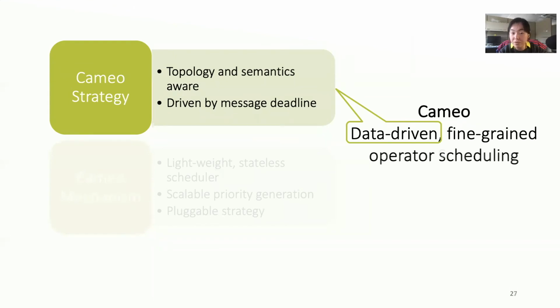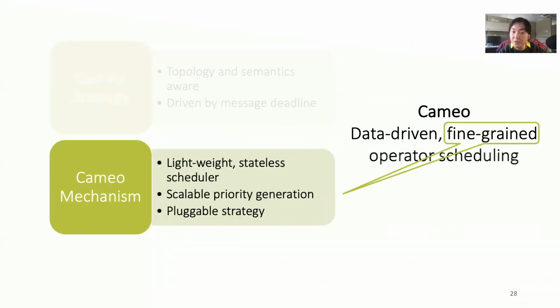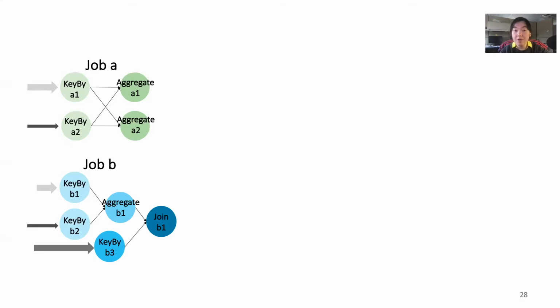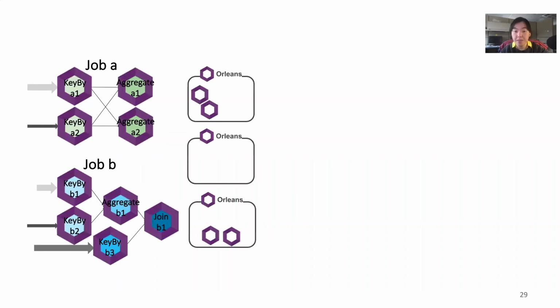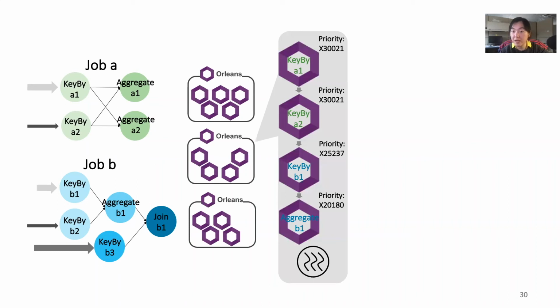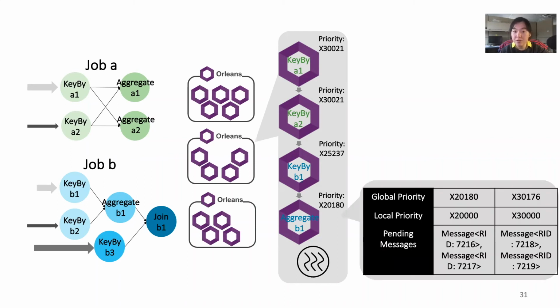Now we have introduced the Cameo strategy. We will discuss the internal scheduling mechanism adopted by Cameo. In Cameo, user jobs are translated to data flow plans and then mapped to ordinary actors before being scheduled to each machine. Within each machine, Cameo uses a priority-based scheduler that organizes pending operators based on their priorities. Operator priorities are also updated with arriving messages. Within each operator, the Cameo scheduler organizes all pending messages based on their global and operator-local priorities. The most highly prioritized message determines the priority of its operator.